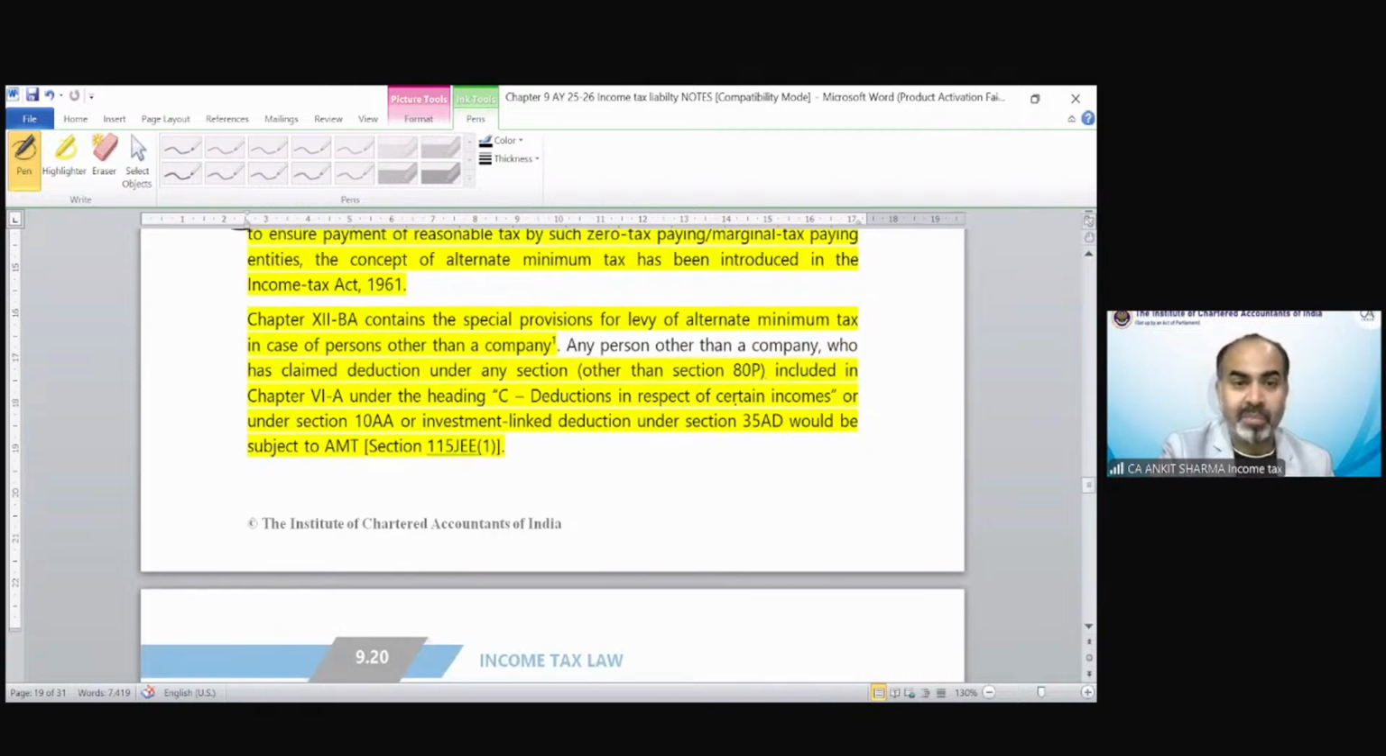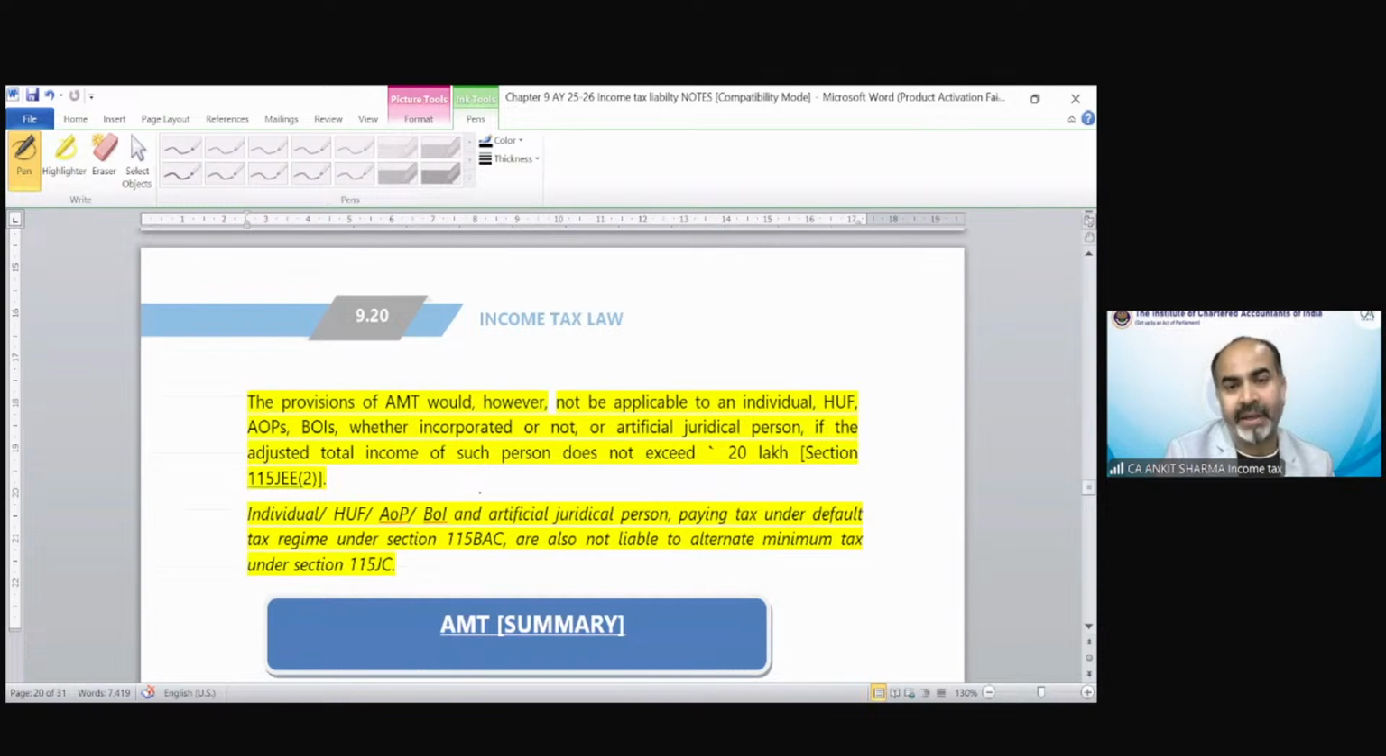Any person other than a company who has claimed deduction under any section other than section 80P included in Chapter 6A under heading C, deduction in respect of certain incomes, or section 10AA, or the investment linked deduction under section 35AD, would be subject to AMT provision if his ATI exceeds 20 lakh rupees in certain cases. The provision of AMT would, however, not be applicable to an individual, HUF, AOP, BOI, whether incorporated or not, or artificial juridical person if the adjusted total income of such person does not exceed 20 lakh rupees.